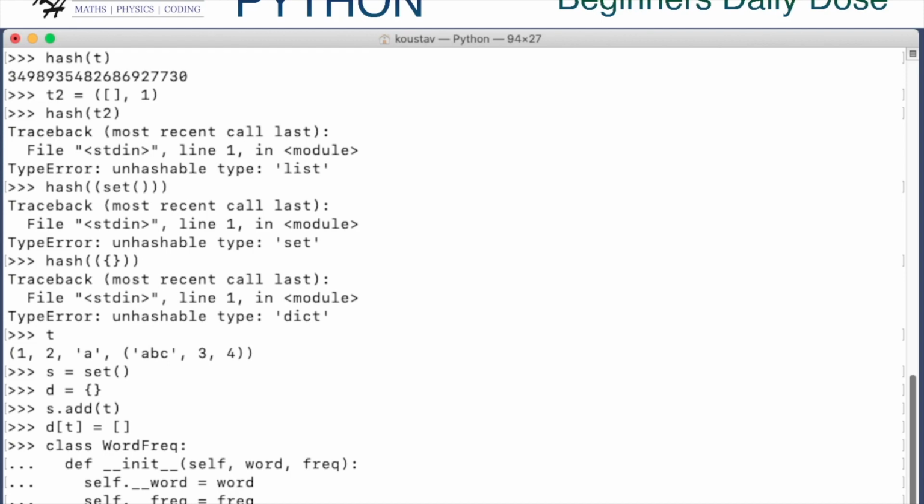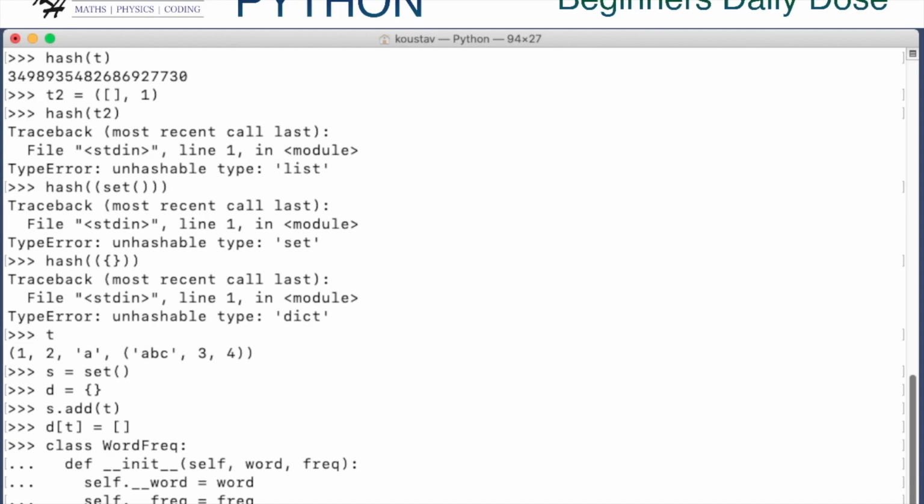We can simply return the hash of a tuple created from the word and the frequency. Python behind the scenes will compute the hash value of the tuple, which will be based on the hash value of the word and the hash value of the frequency, and it will return the hash value.